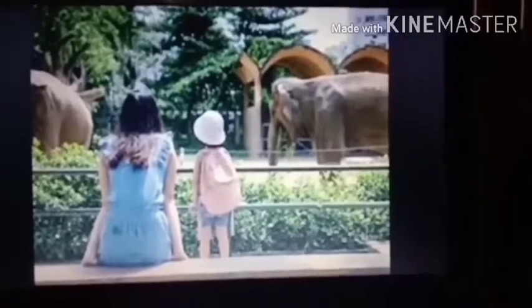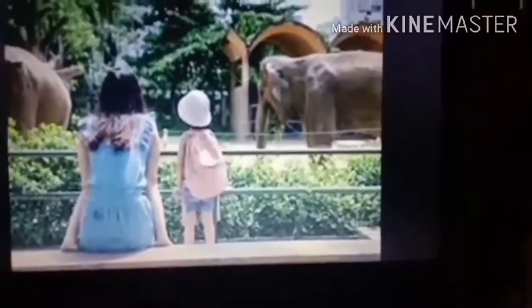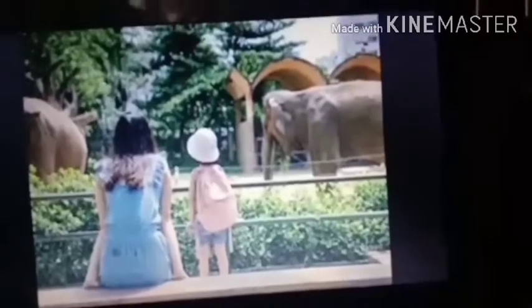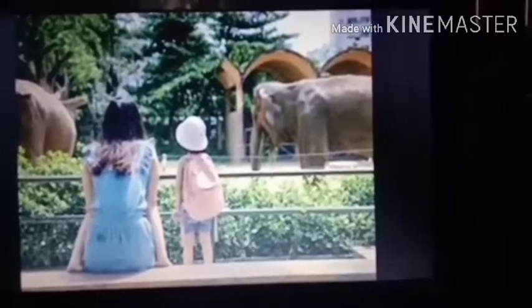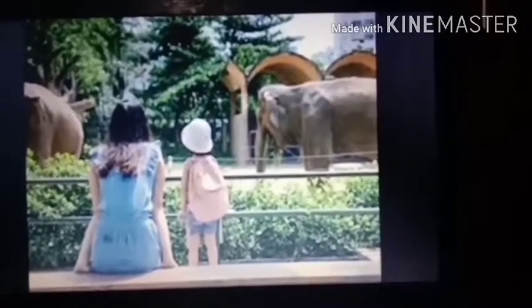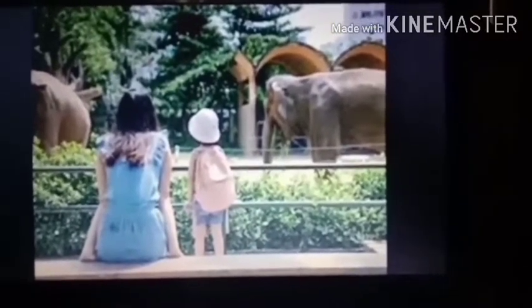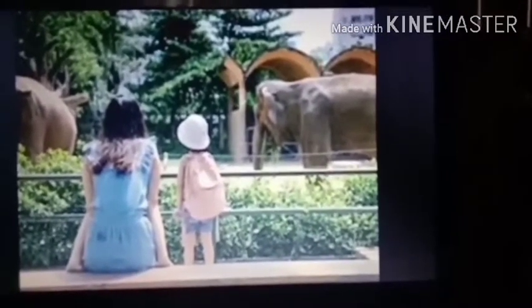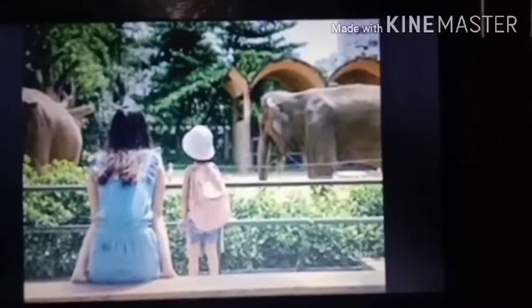Okay, students, now what can you see in this picture? I have shown you a picture, right? What can you see in this picture? You can see a mother and a child. They are looking at elephants. Now, do you know where they are? Where are they looking at the elephants? Okay, we will see the next picture, then you will come to know.